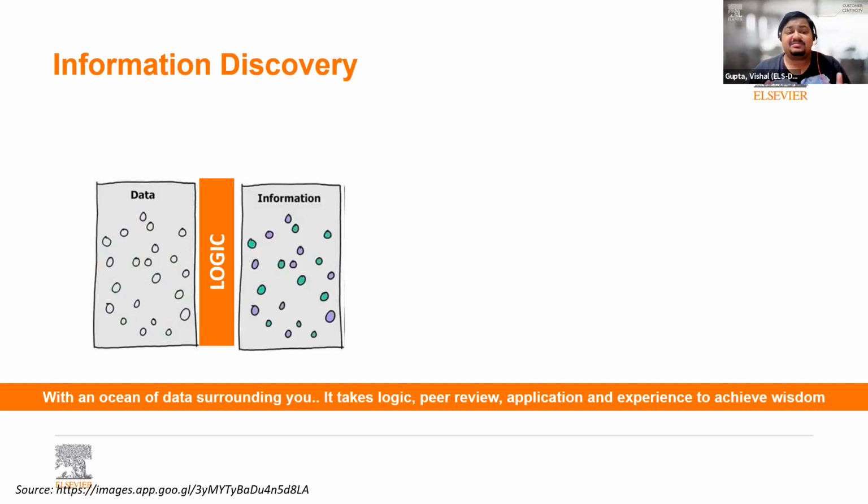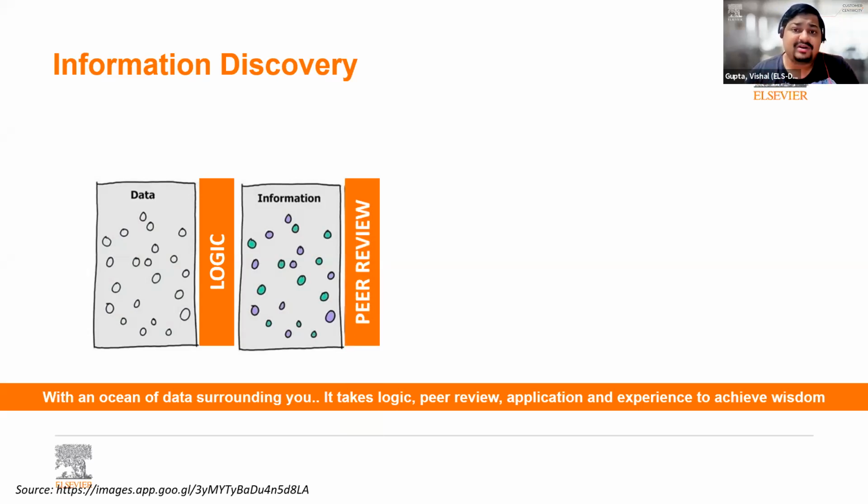Now, information is something which is good to have, which will enhance our knowledge. But information cannot be cited. It cannot be completely trusted. It is just something which is good to have. And if you have access to it, only if you have access to it, you can proceed further. So consider information as something which you can read, you can get some information, knowledge about, but cannot completely trust it. What is required to trust information? Peer review.